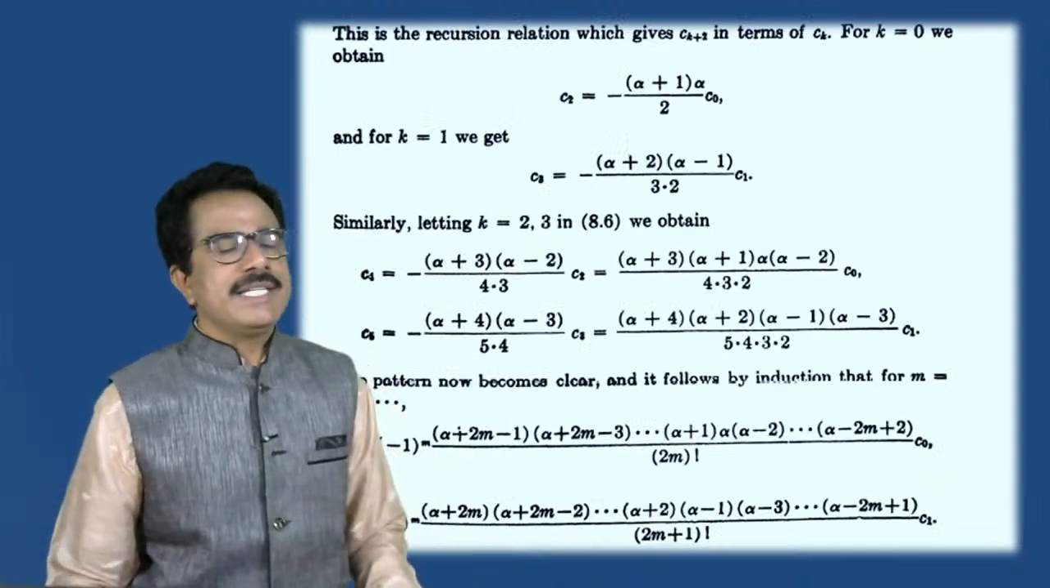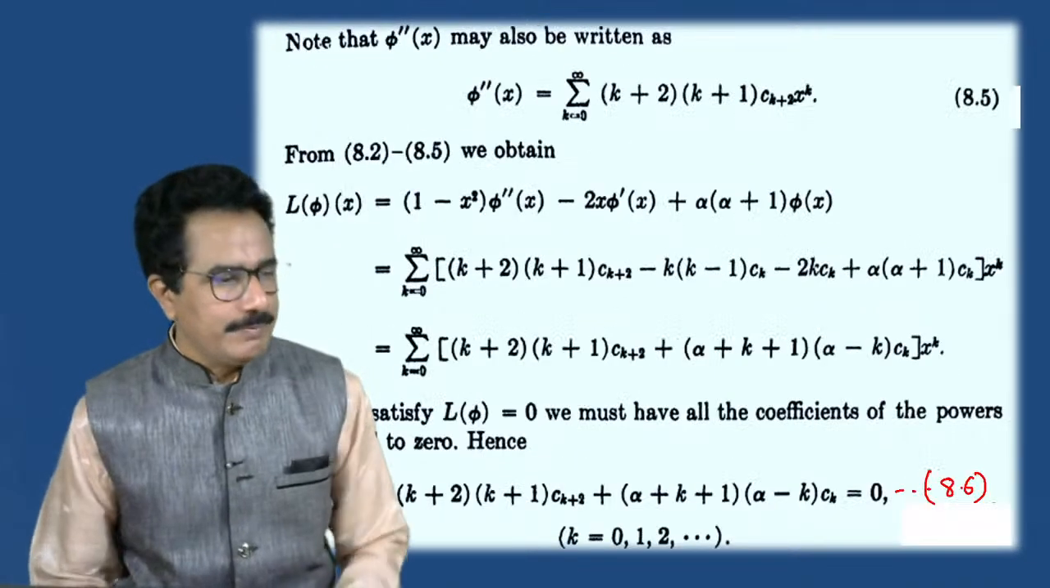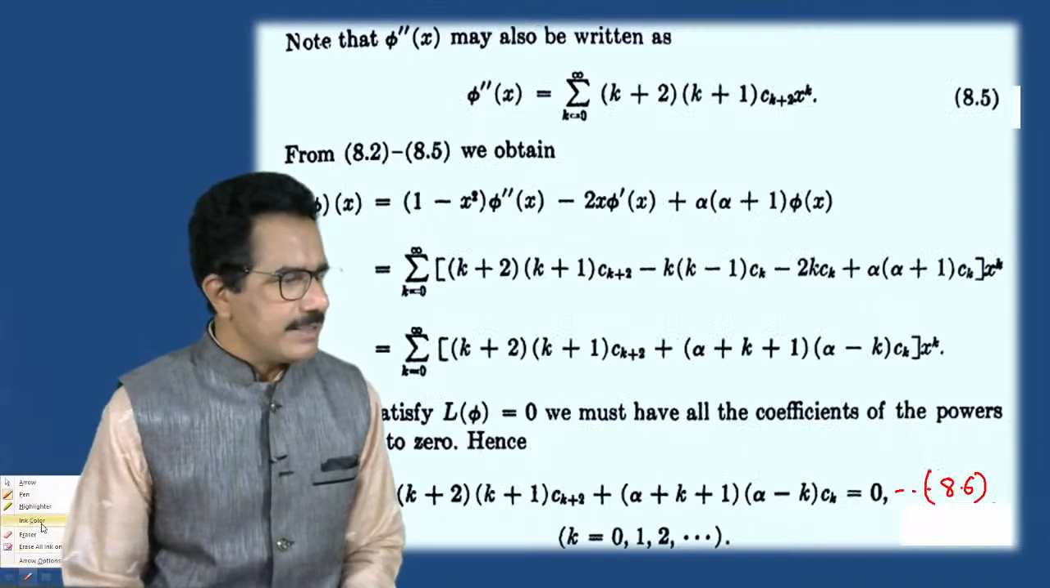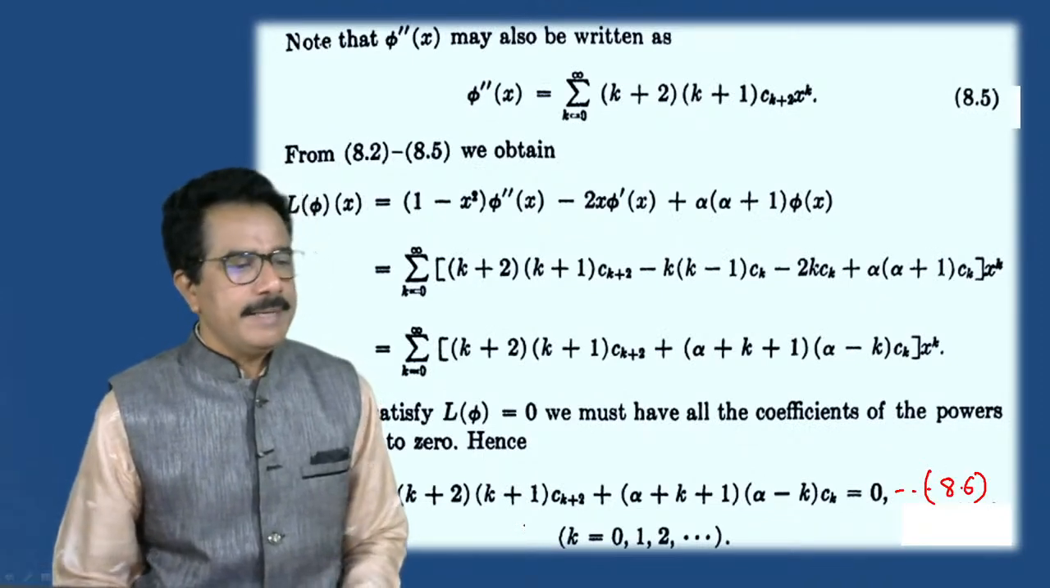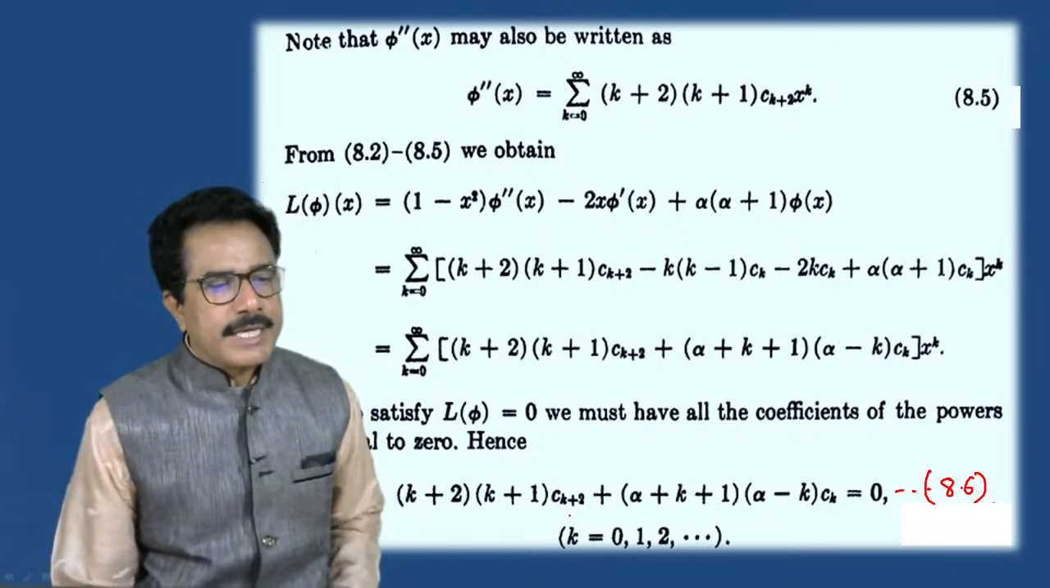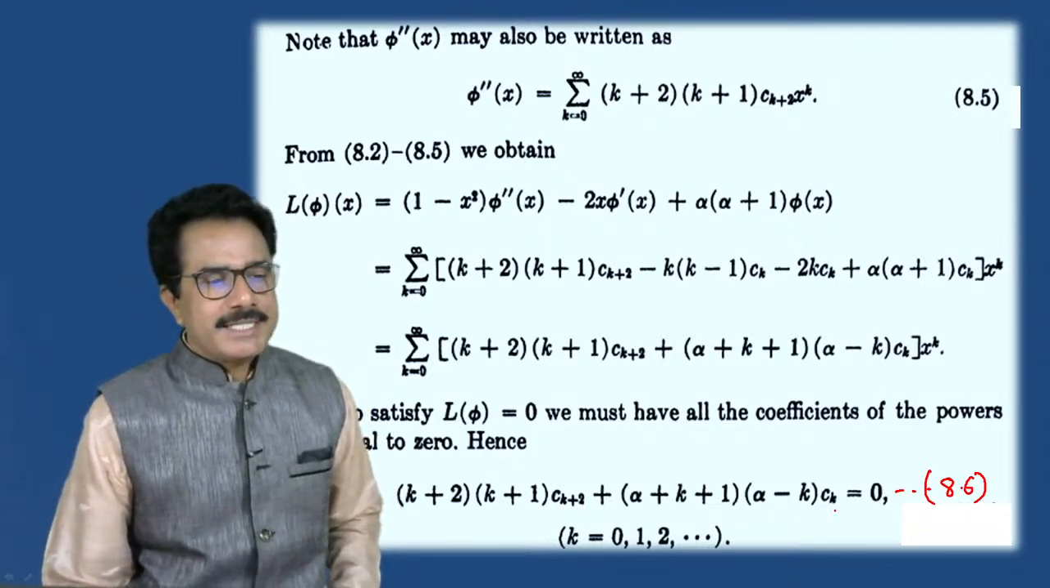Now how to calculate this constant coefficient? We have seen also. So this is a Ck plus 2, that is a Ck.